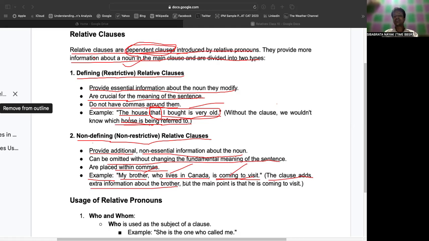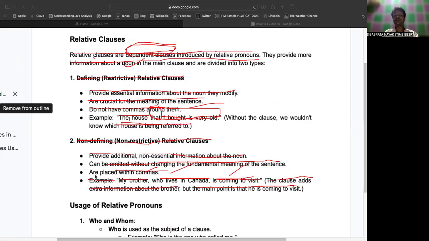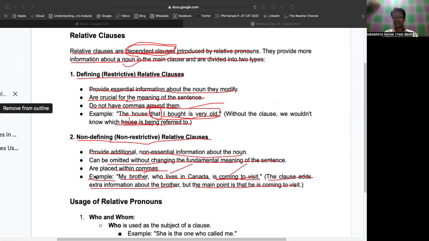The main point is that he is coming to visit. So, my brother is coming to visit. The clause adds extra information about the brother, and that extra information is who lives in Canada, right? Am I clear?